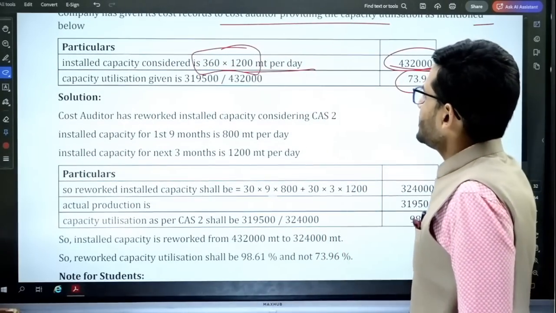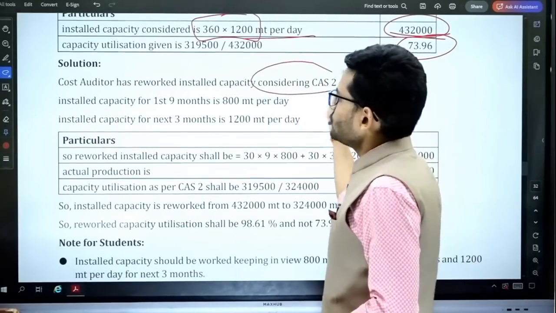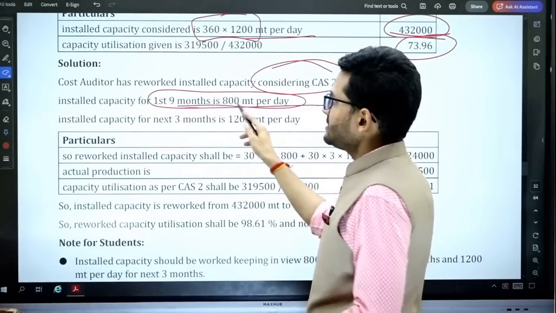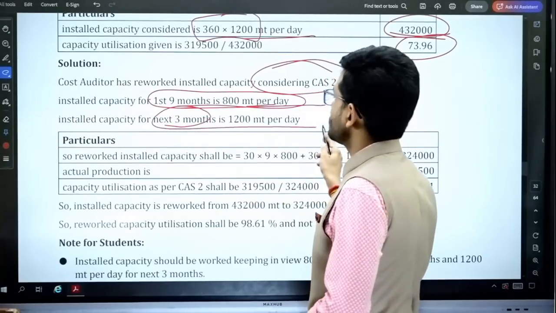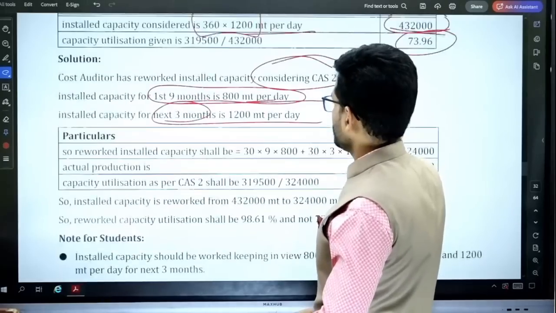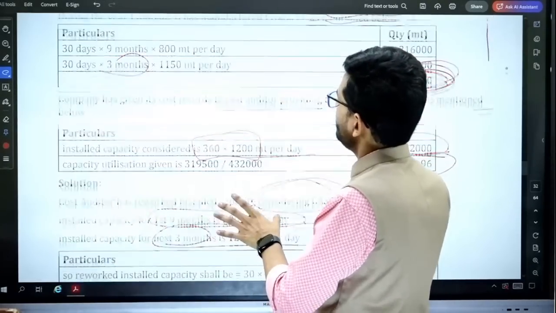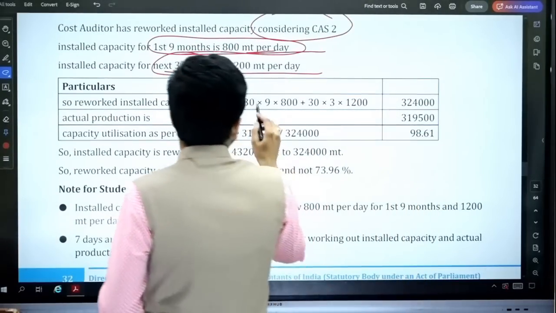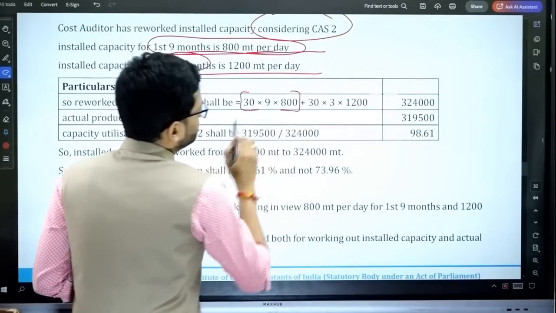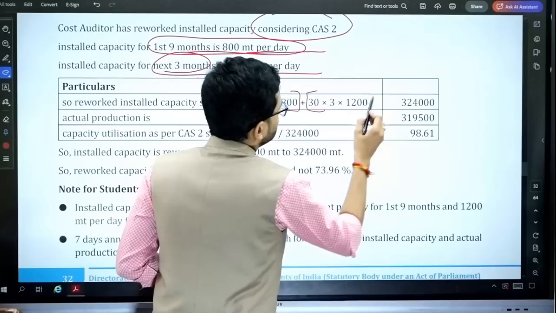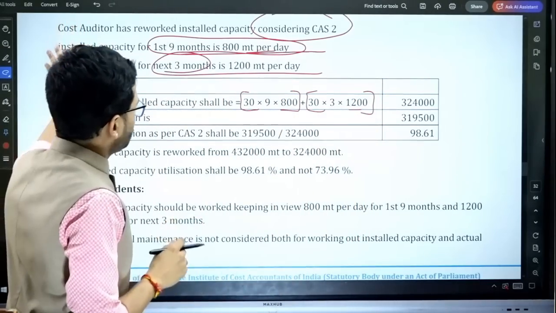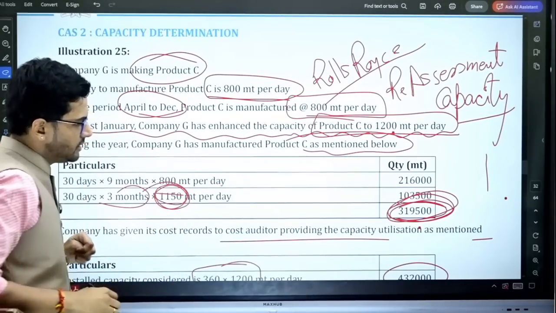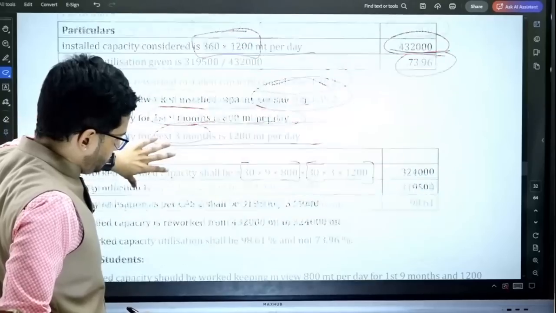So, the cost auditor has reworked the installed capacity considering CAS 2. Installed capacity for the first 9 months is 800, and capacity for the next 3 months is 1200 metric ton per day. So the computation will be revised accordingly. The revised computation is that for 30 days, 9 months, 800 is the capacity. For 30 days, 3 months, 1200 is the capacity. Now that 1150 was not required to be reduced. Now why was this reduction of 1150 there?